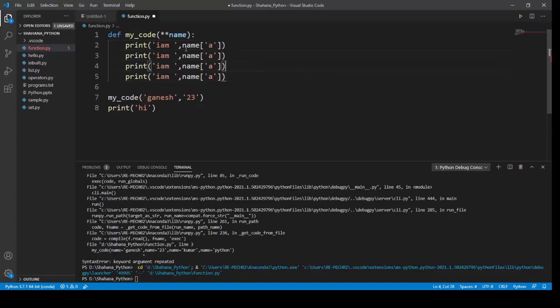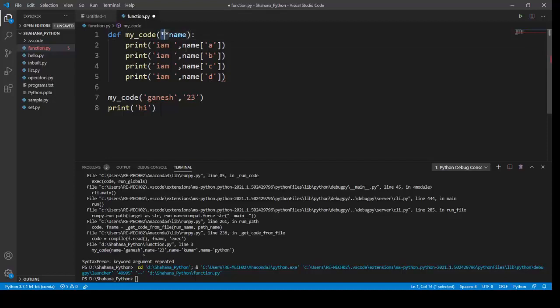I'll explain when I've done my code. Name of a, name of b, name of c, and name of d. This is my code. What I'm trying to say is this is my multiple keyword arguments.